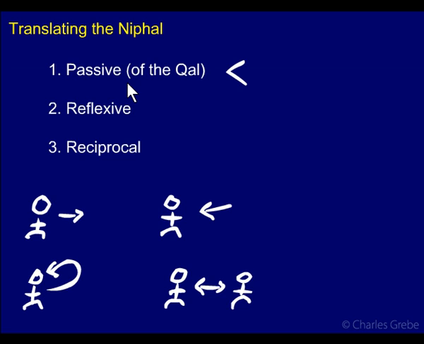How do you know? Well, you look it up in the dictionary. You look up a verb and you see it'll say Qal: in the Qal it means this, in the Niphal it means this, or maybe it doesn't exist in the Qal, or in the Piel, which is a binyan we'll come to. It'll have these other meanings, and then a good lexicon will also give examples with verses from the Bible. It says in this particular verse it's a passive, and this is how you translate it. So your lexicon will give you all the details,